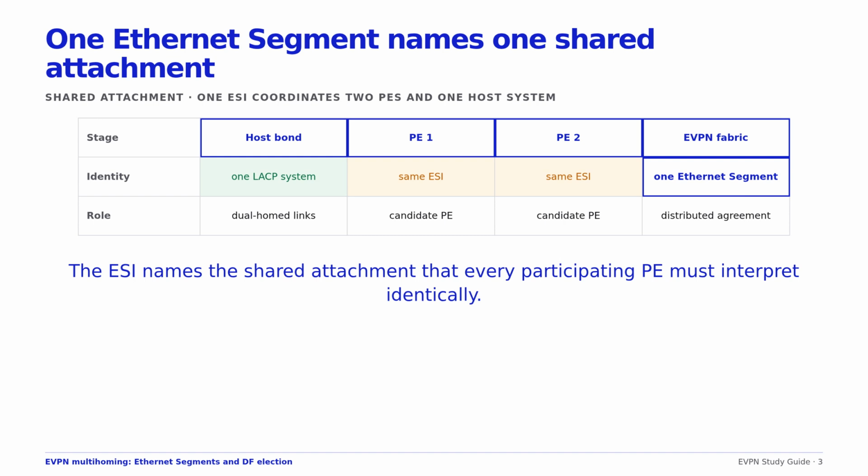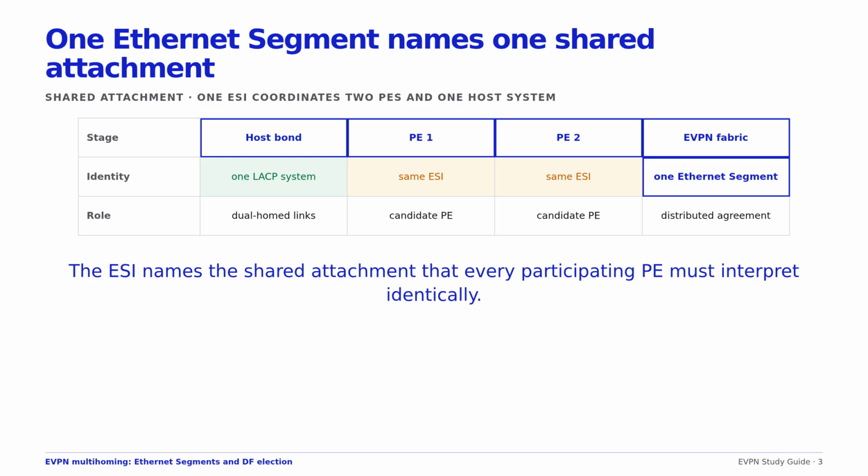An Ethernet segment is the set of links connecting a customer device or network to one or more PEs. EVPN names that shared attachment with an ESI. The 2 leaf switches may use different local interface names, but they must advertise the same non-zero ESI for the same segment.